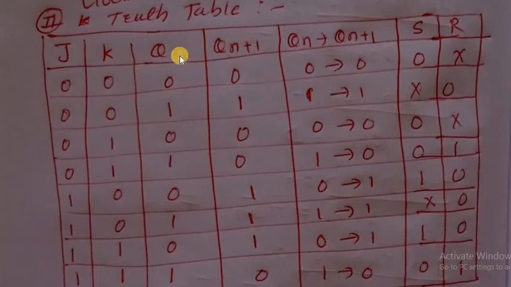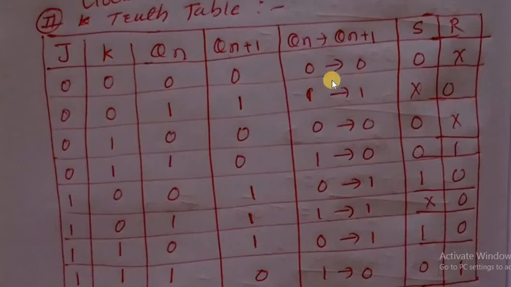Therefore, suppose we have Qn and Qn plus 1, that is 0 0, 0 1, 1 0, 1 1. Where did this come from? We just considered the transitions here: the same state 0 0, 1 1, that is present state and next state. By using present state and next state we can find the inputs of the flip flop. Here the given flip flop is SR. Therefore 0 0 gives 0 don't care, 1 1 gives don't care 0. It is from the excitation table of the SR flip flop: 0 0 gives 0 don't care, 1 0 gives 0 1, 0 1 gives 1 0, 1 1 gives don't care 0. If we have the present value and next value, then we can calculate the S and R terminals of the flip flop.